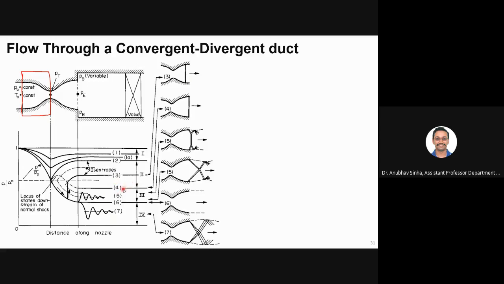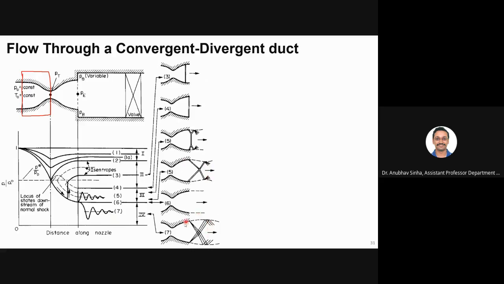Similarly, if I go to case 4 and case 5, we'll see that the shock is moving out. This is just at the exit, and then this shock has moved out of the nozzle. This is a normal shock. Normal means it is normal to your flow, at 90 degrees to the flow. When the shock comes at an angle to the flow, that is called an oblique shock, what you are seeing here. So initially we have a normal shock which moves till the exit of the nozzle, and then it becomes oblique.